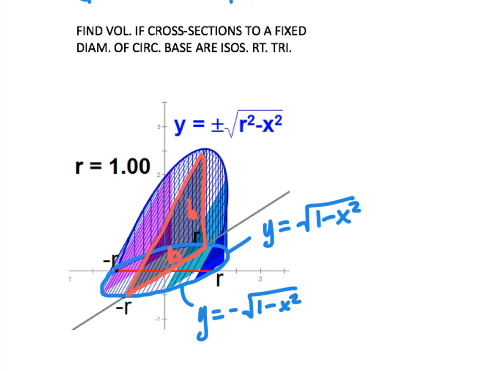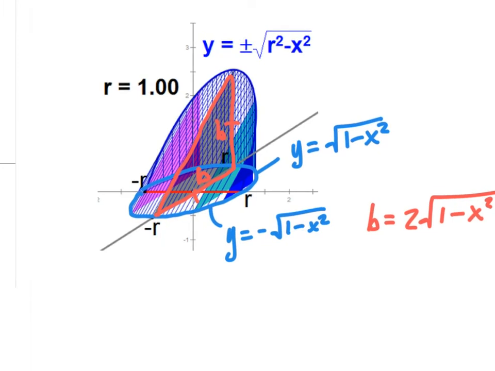This is also my base, because these two segments are congruent. So my base length, again, is equal to just 2 times the square root of 1 minus x squared. And so we want to integrate our volume from -1 to 1 of our area function, A of x dx.